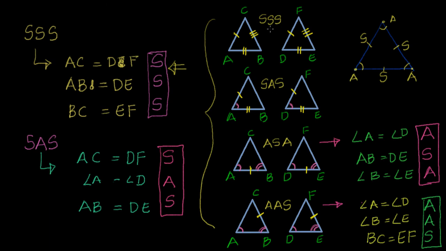Look at the problem and see, is there more side information or more angle information? If the side information is complete, then it is SSS. If you have two sides and nothing else is given, that means something is hidden and you have to find out the included angle between them. Okay, that is how you have to do it.